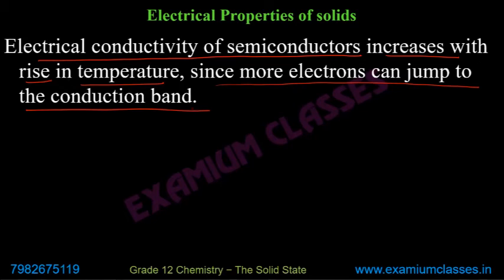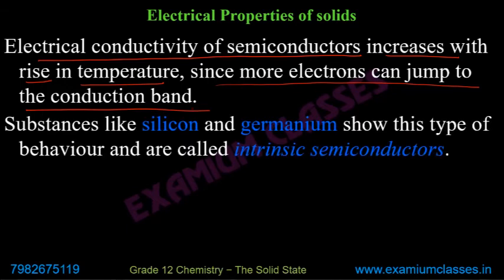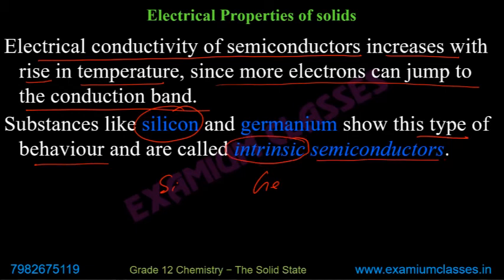And you know that with temperature in metals, resistance increases rather. In physics, you might have done that. So the conductivity of metals, conductors, actually decreases, but for semiconductors, conductivity increases with temperature. Substances like silicon and germanium show this type of behavior and are called intrinsic semiconductors.